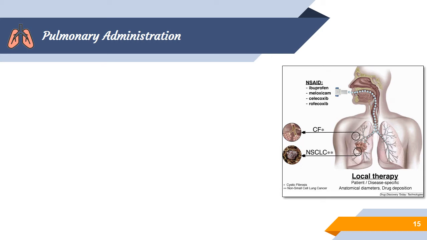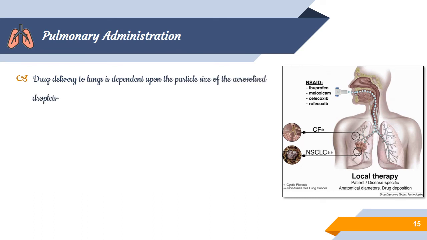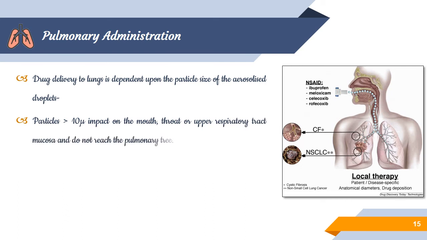Some conditions to be considered under pulmonary administration: drug delivery to the lungs depends upon the particle size of the aerosol droplets. Particles greater than 10 micron impact on the mouth, throat and upper respiratory tract mucosa.